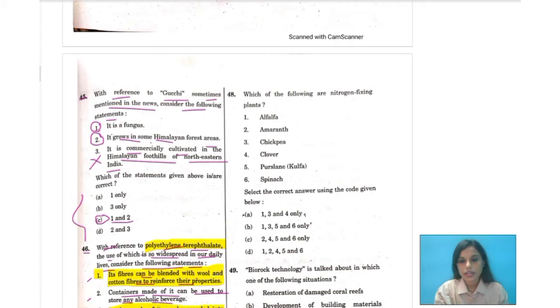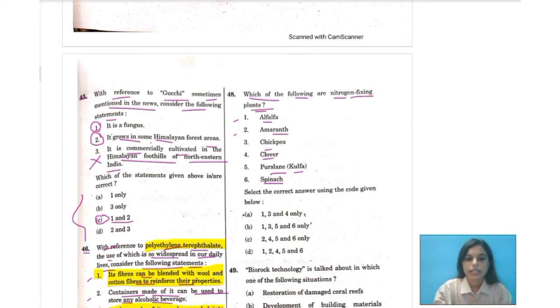The question says, which of the following are nitrogen fixing plants? They have given 6 options: alfalfa, amaranth, chickpea, clover, purslane, that is kulfa, and spinach. From these we have to find out which are nitrogen fixing plants.